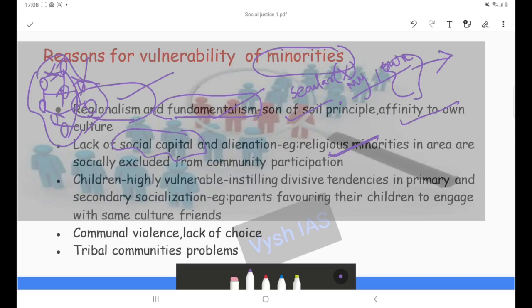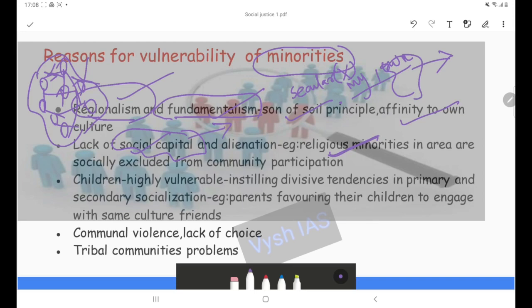Even if they are physically present at some community functions, the majority of that area will not cooperate wholeheartedly with these people. This puts them in a situation of alienation and lack of social capital. Social capital is the network of friends, family and the community, so these community ties will be broken down.